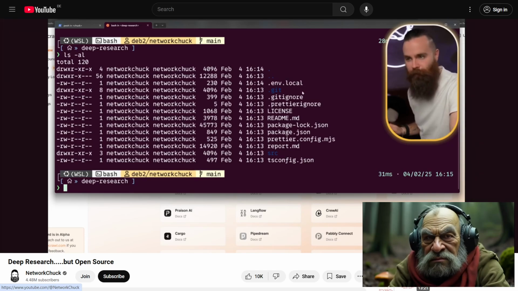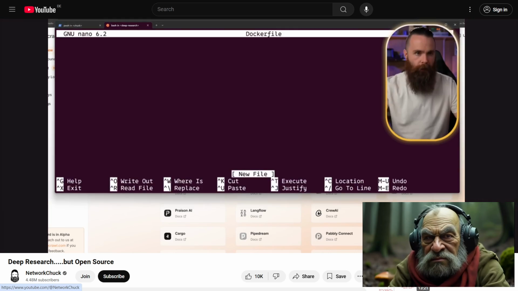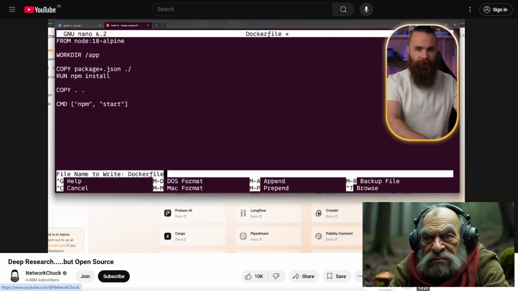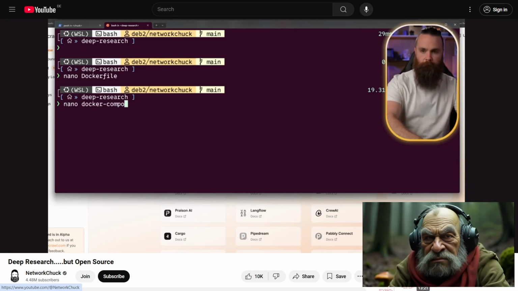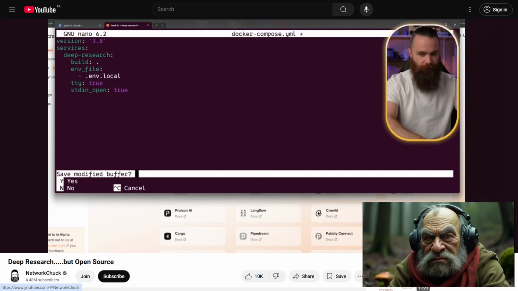It'll hide the file. Now we're going to create what's called a Dockerfile. So we'll do nano Dockerfile, just like this. And I'm going to copy and paste this config again. This is essentially describing a Docker container we're about to build. I will have all this config below in a nice little blog post on blog.networkcheck.com. We'll hit Control X, Y, enter to save. And then one last thing, we're going to create our Docker compose file. Type in nano docker-compose.yml. We'll paste this config in. Again, this will be below. Control X, Y, enter to save.